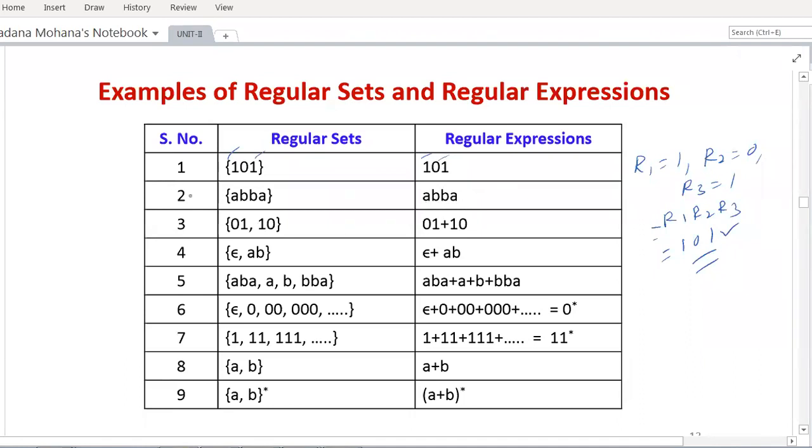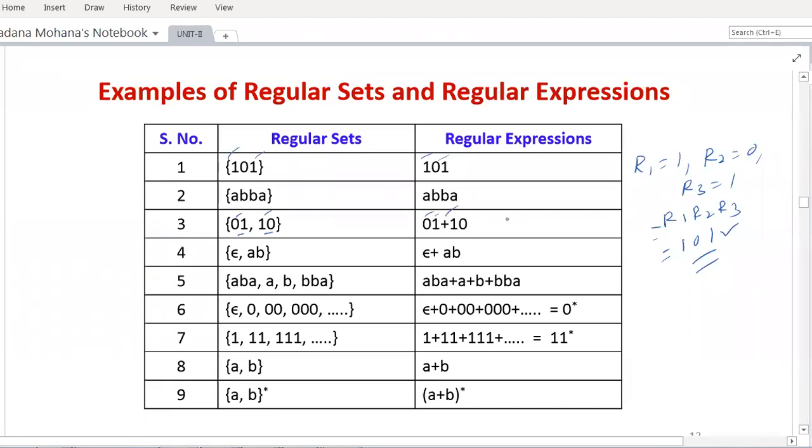Now you can see the third example, the set is {01, 10}. 01 is one string, 10 is another string represented within the set. So here it is a combination of union. Here we have two different strings separated with a comma. The union is represented in regular expressions by using plus. So the first string followed by the second string, and union means you add the plus symbol.